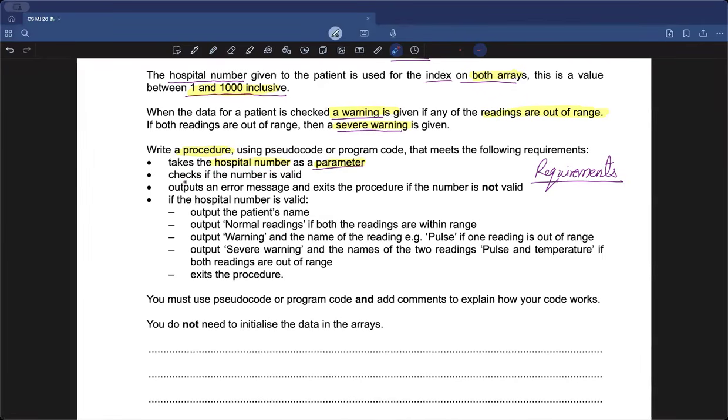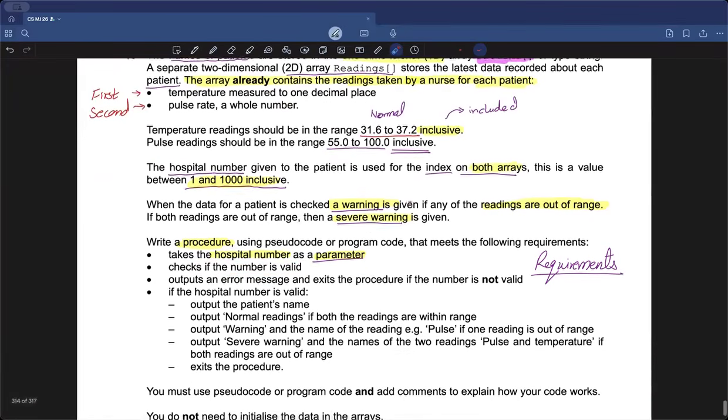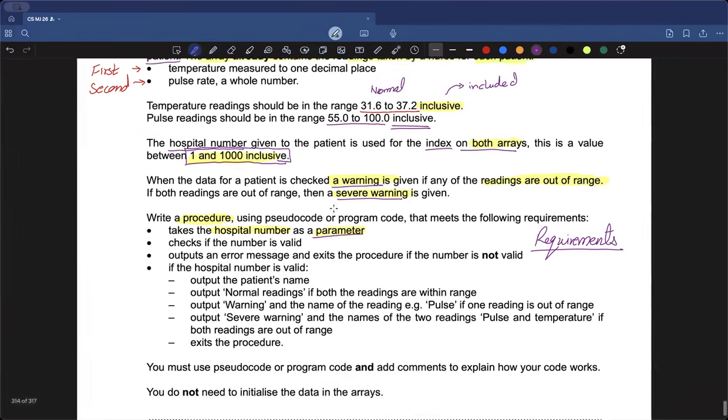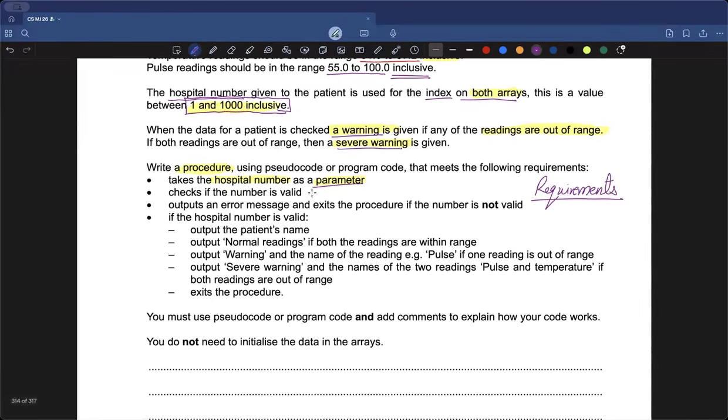Now the second point says that we need to check if the number is valid. How can I check if the number is valid? We saw up here that the hospital number needs to be between 1 and 1000 inclusive, which means I need to check whether it is between 1 and 1000 or not. If it's not, then what happens? If the number is not valid, then output an error message and exit the procedure. They clearly mentioned it themselves that you need to take an input for a parameter.